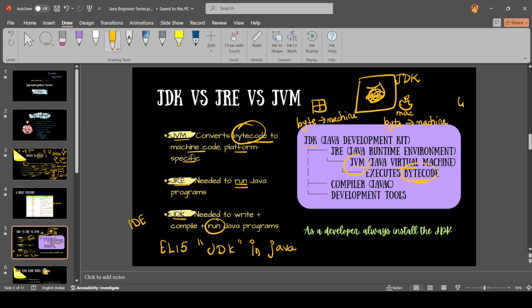And for Linux, the same thing will happen. So the JVM is an important tool, and the Java Virtual Machine executes this bytecode, which is platform specific. Java itself is platform independent, but the JVM is platform specific.